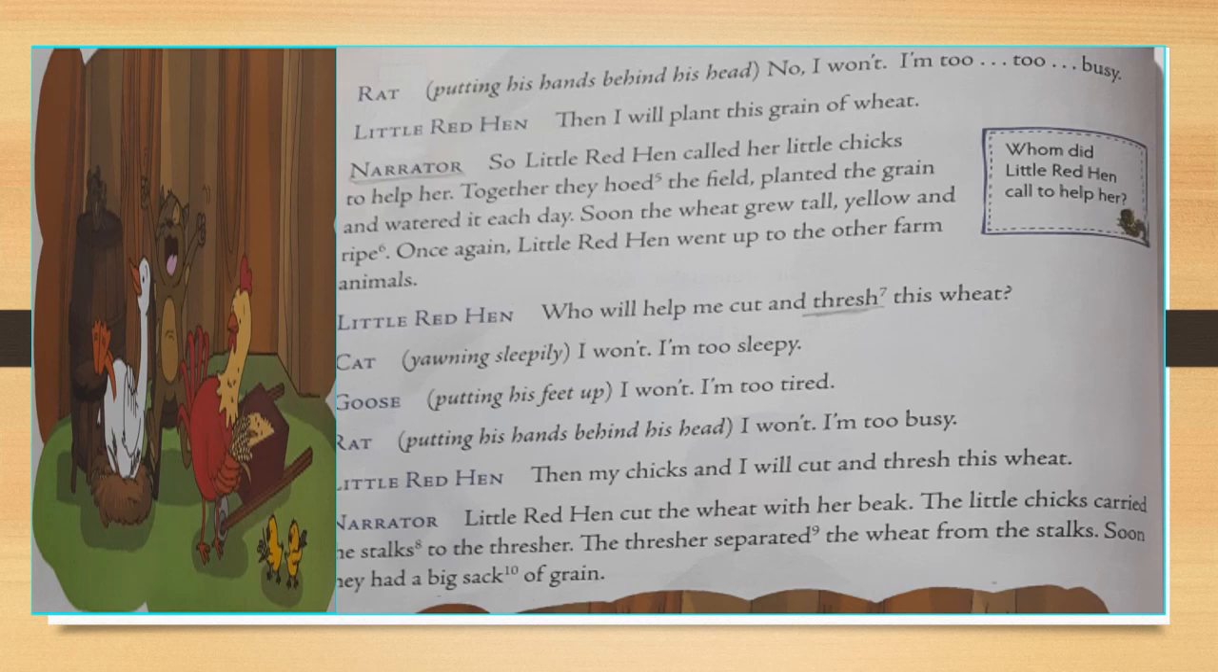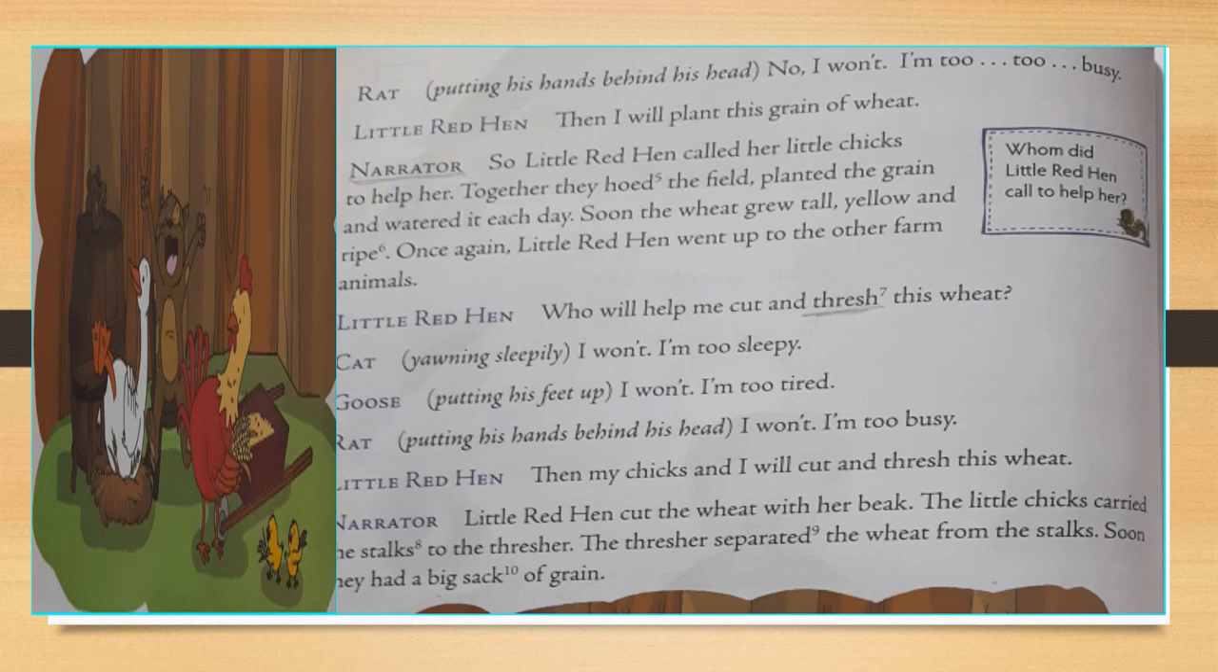and the cat replied the same. "I won't. I'm too sleepy." And the goose replied, "I won't. I'm too tired." Again the rat, putting his hands behind his head, "I won't. I'm too busy." Then Little Red Hen said, "Then my chicks and I will cut and thresh this wheat."